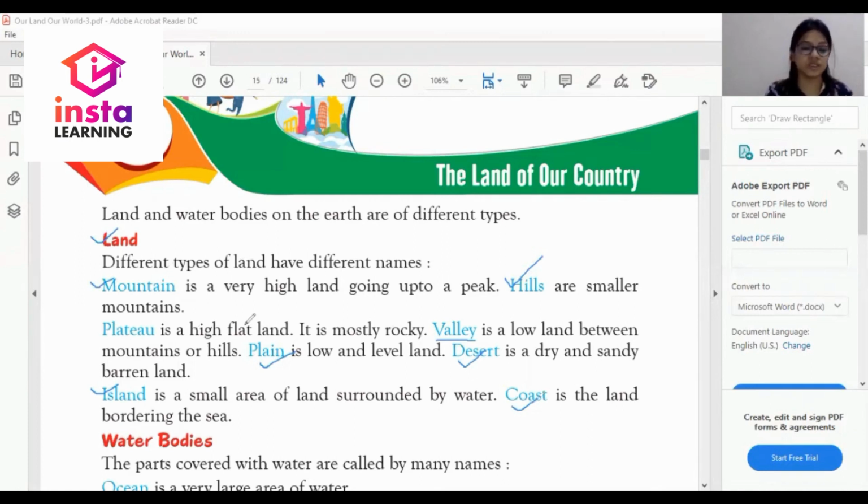So, this is all about land. What we discussed? We discussed mountain, hills, plateau, valley, plains, desert, island, and coast. So, these are some examples of land.